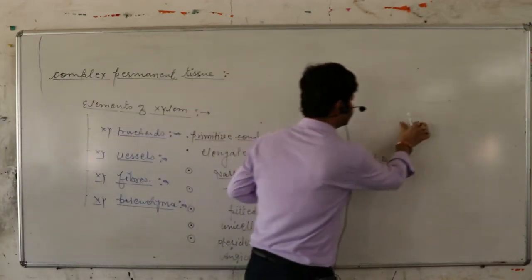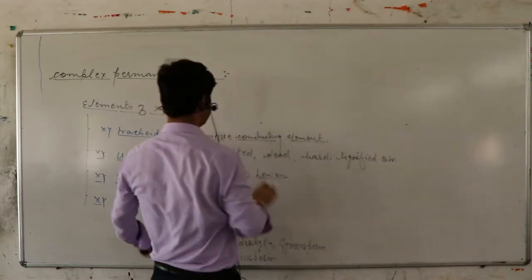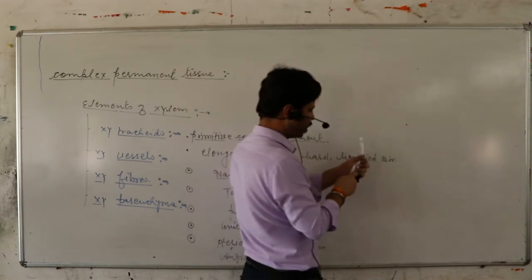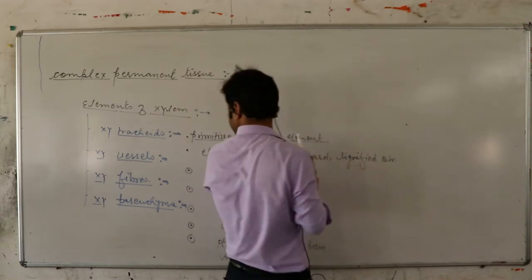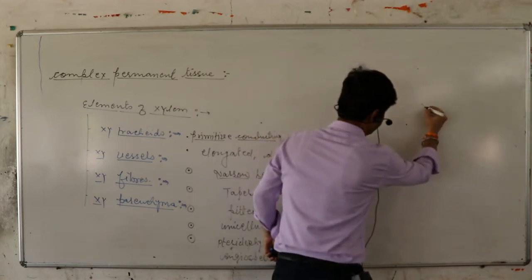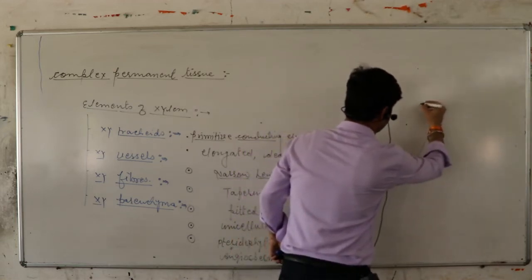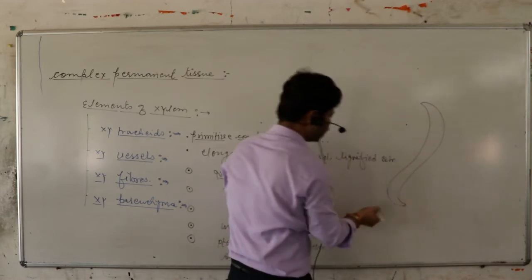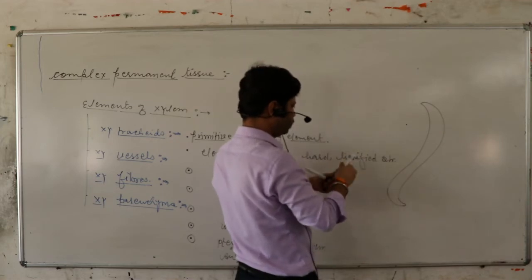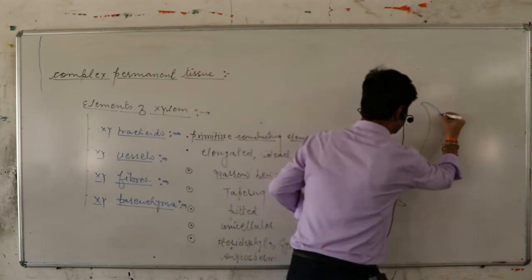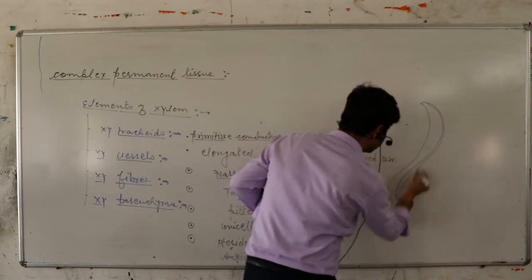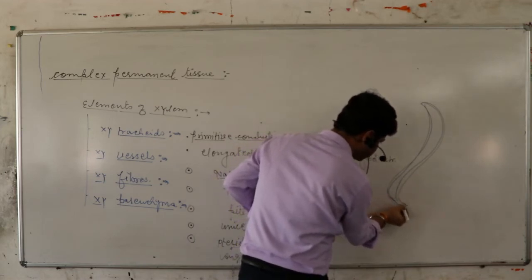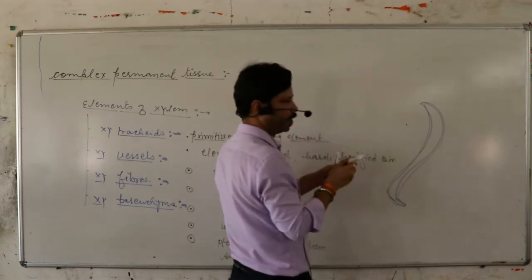If we talk about the structure of tracheids, it looks like this. Elongated, tapering and elongated structure, and perforated.